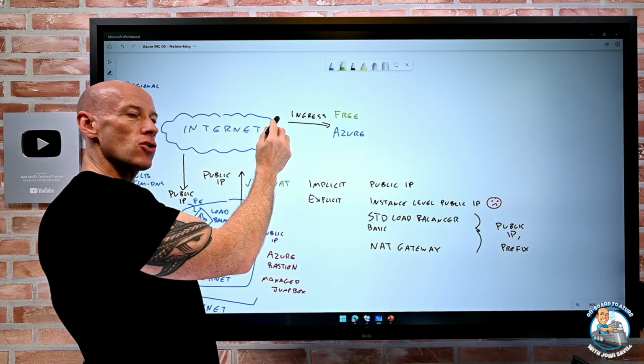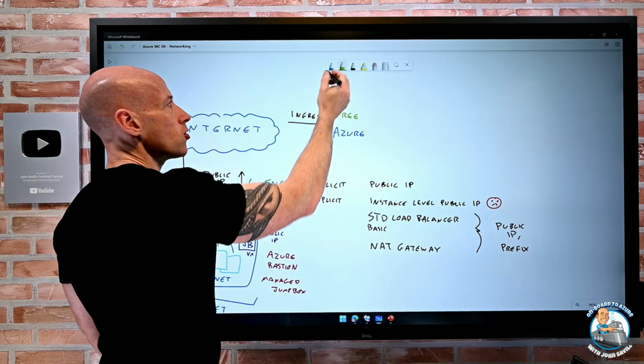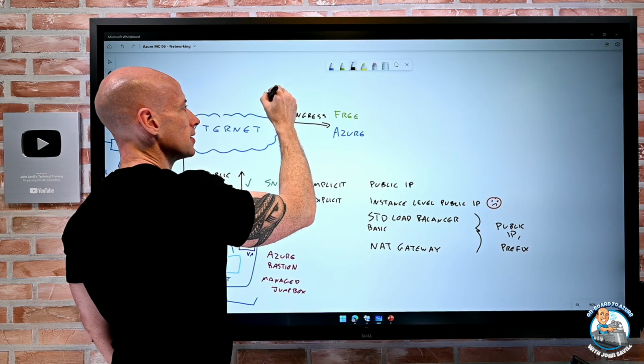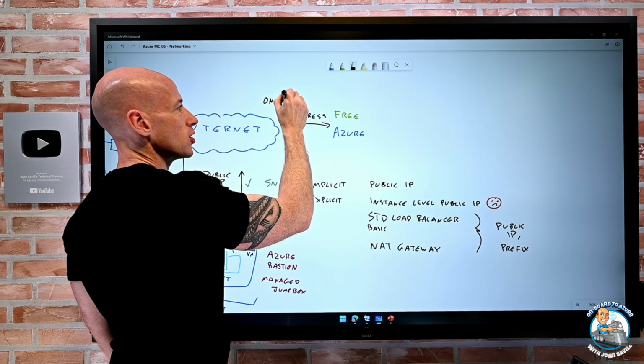That could be ingress from the internet, it could be ingress from on-premises, doesn't matter, you don't pay for ingress.